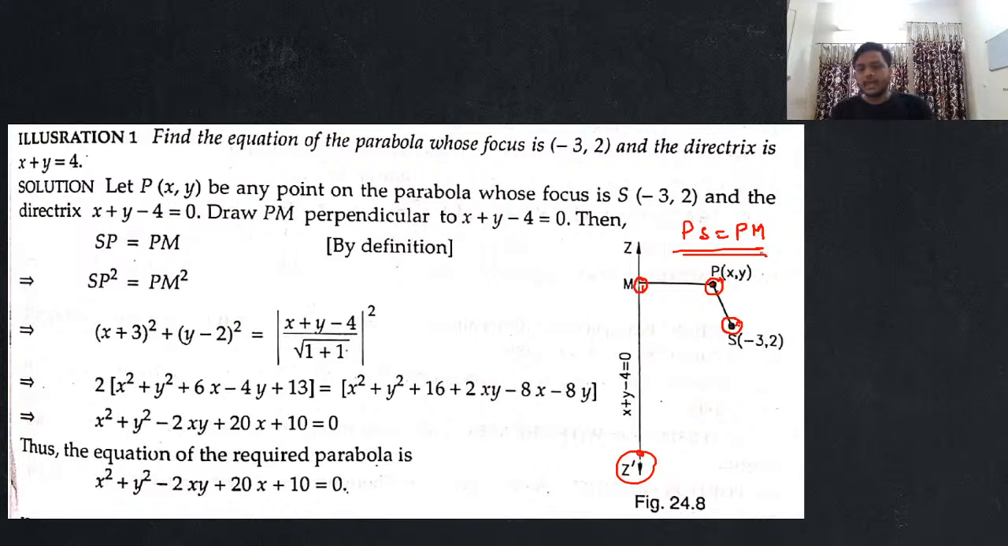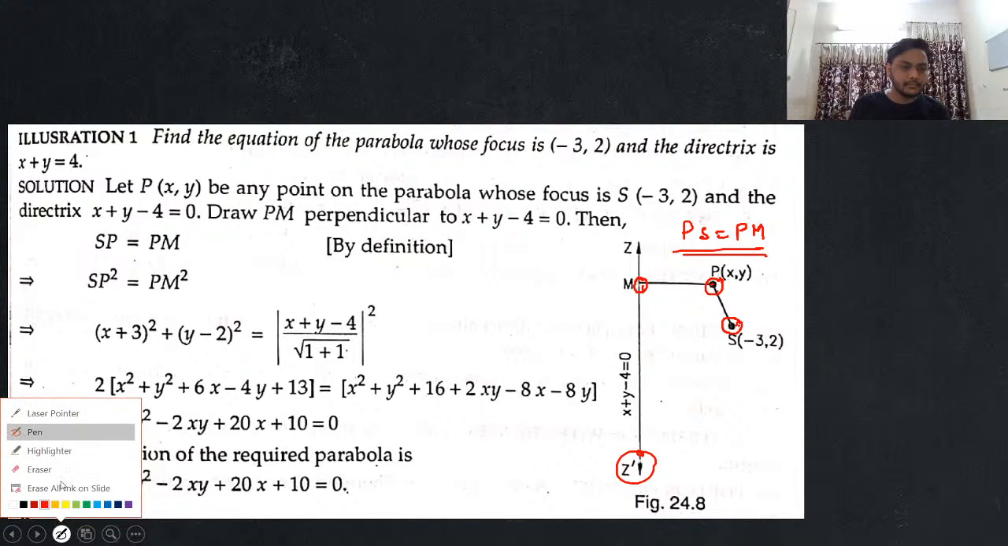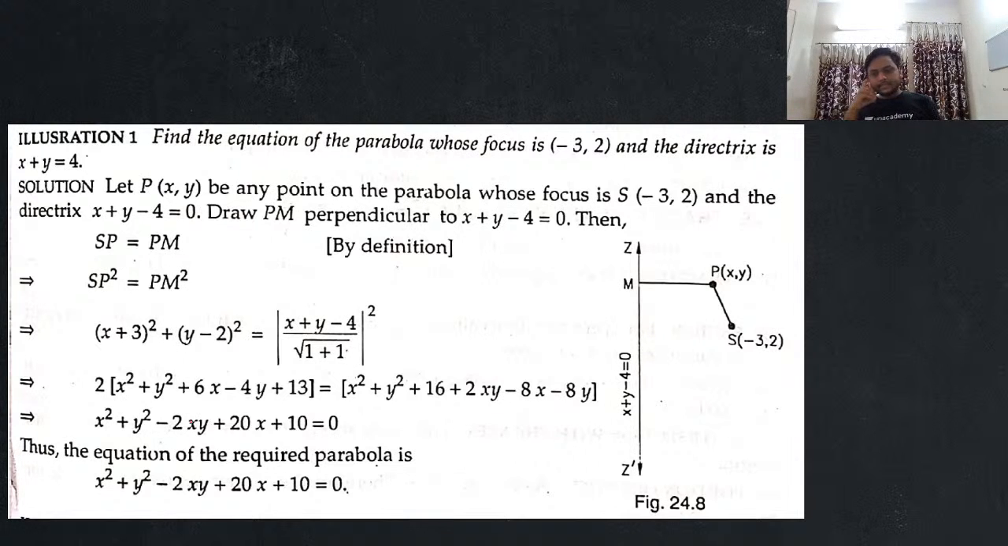If one of them is my PS and the other is PM, I can say that PS will be equal to PM. You got this till here? Yes or no? Makes sense to you? जब मेरा PS PM के equal है, guys, you need to understand one thing over here. What you have been given in the question. You have been given that focus coordinates are minus 3, 2, and directrix is x plus y equal to 4.